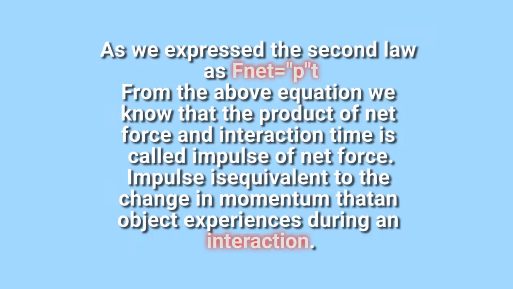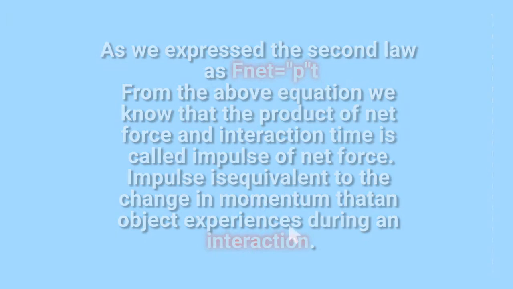As we expressed the second law as F net equals Δp by t, from the above equation, we know that the product of net force and interaction time is called the impulse of net force. Impulse is equivalent to the change in momentum that an object experiences during an interaction.